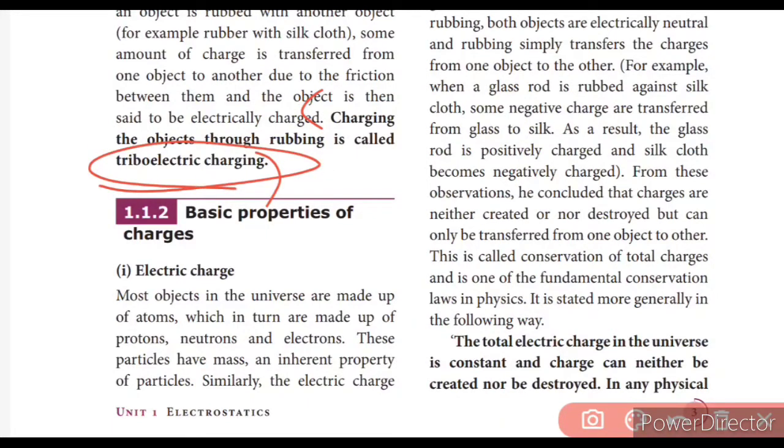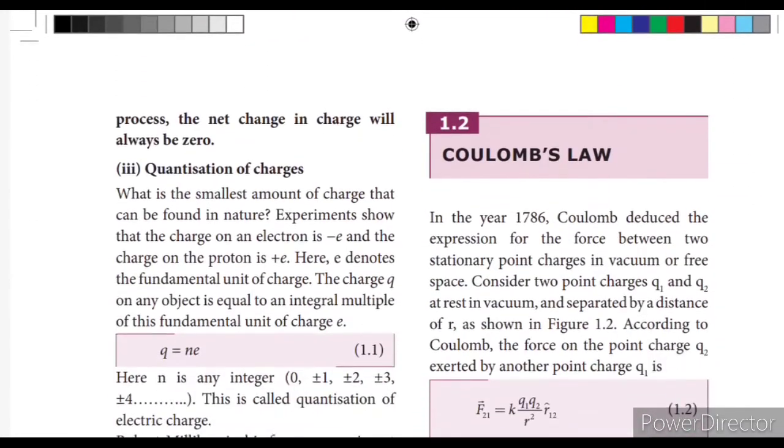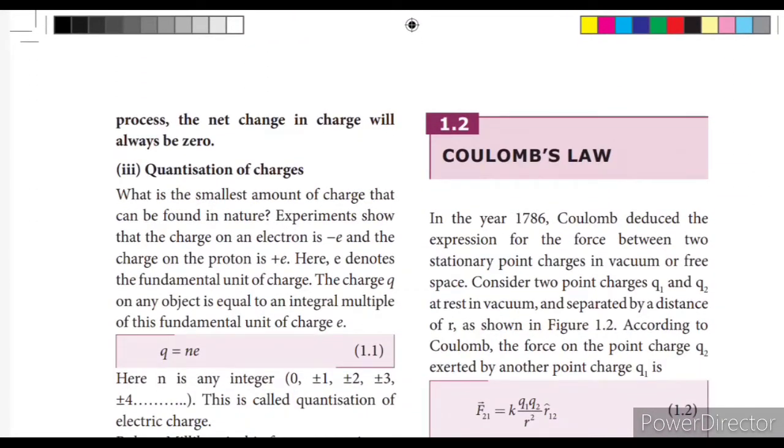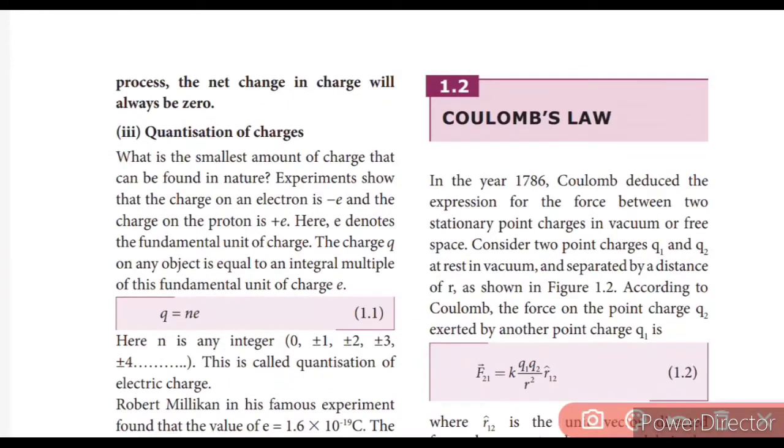One more question. And then what are the basic properties of charges? Electric charge can be either positive or negative. The second one is called conservation of electric charge, which is very important. The total electric charge in the universe is constant, and charge can neither be created nor destroyed in any physical process, so the net charge will always be zero. This one is important.